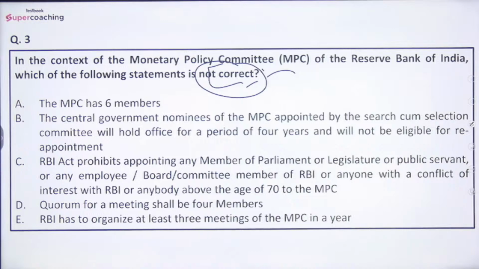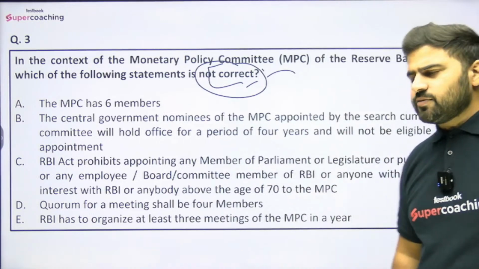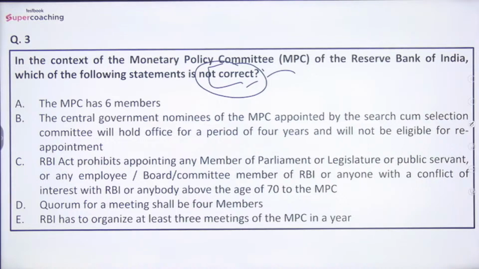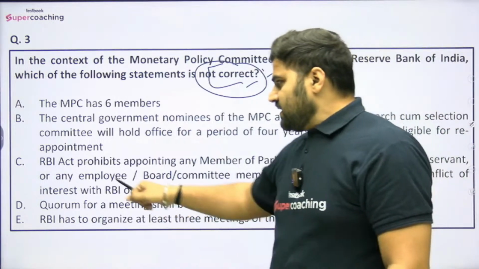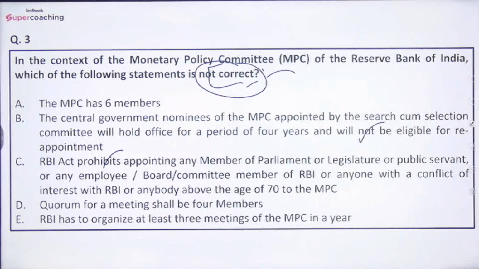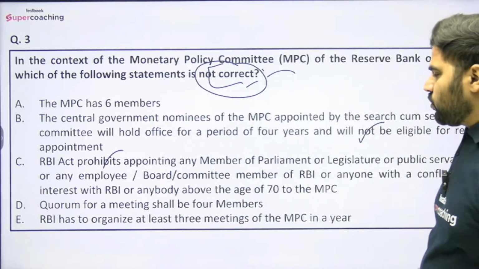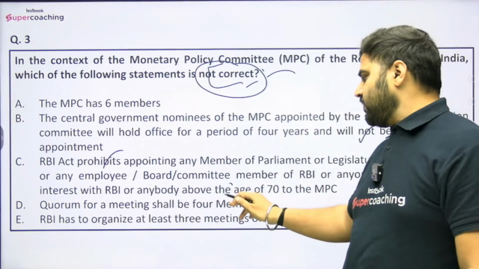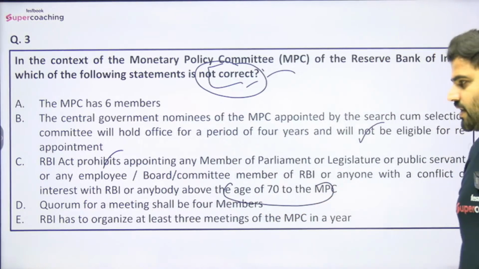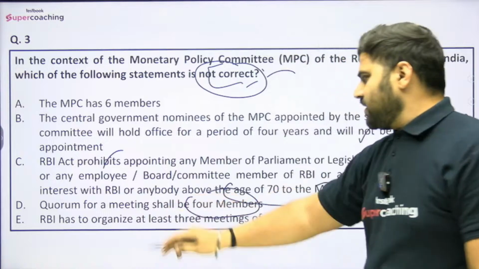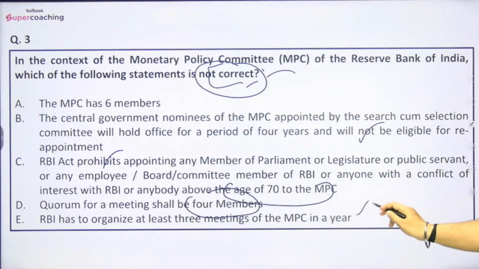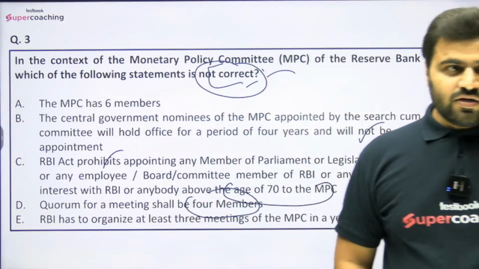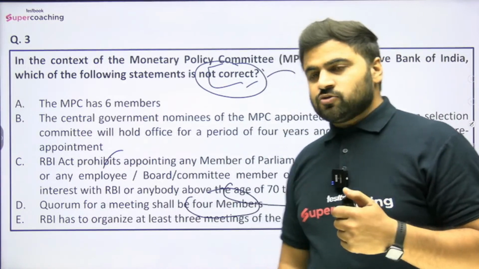So options are, the MPC has 6 members, that is Monetary Policy Committee has 6 members. Then central government nominees of the MPC appointed by the Search cum Selection Committee will hold office for a period of 4 years and will not be eligible for reappointment. Then RBI Act prohibits appointing any member of parliament or legislature or public servant or any employee, board, committee member of RBI or anyone with a conflict of interest with RBI or anybody above the age of 70 to the Monetary Policy Committee. Then further, quorum for a meeting shall be 4 members and RBI has to organize at least 3 meetings of the MPC in a year. So which of the following is incorrect out of them? So do let me know, guys.